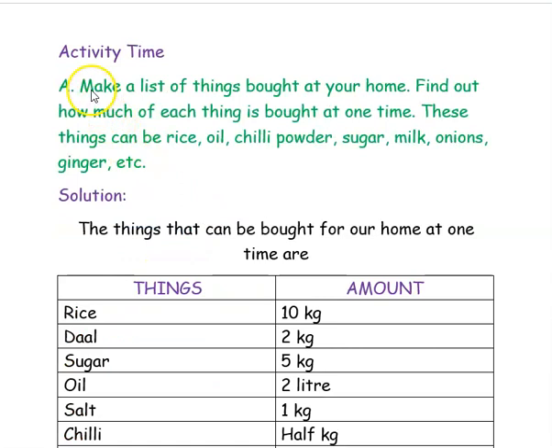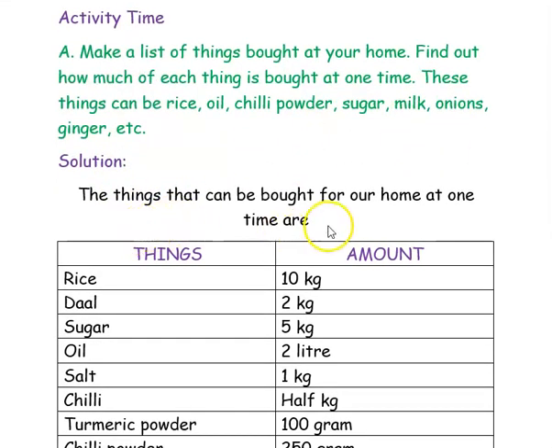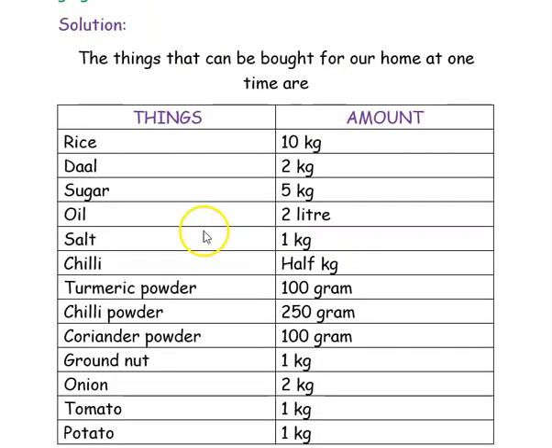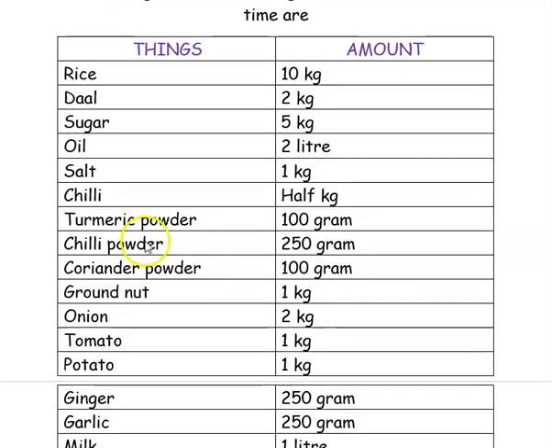The next example is activity time. Make a list of things bought at your home. Find out how much of each thing is bought at one time. These things can be rice, oil, chili powder, sugar, milk, onion, ginger, etc. So now the things that can be bought for our home at one time are, we'll list out few things and we'll list the amount of the things which we'll bought for one time.